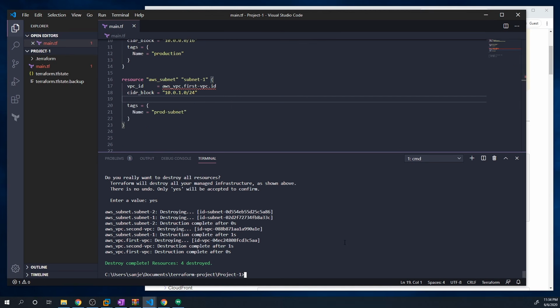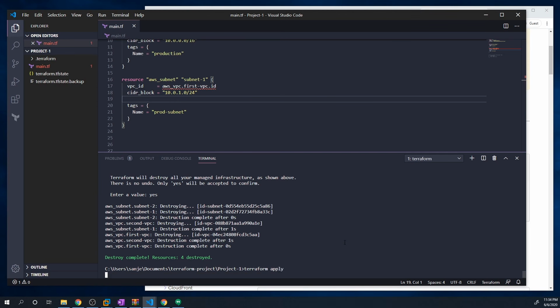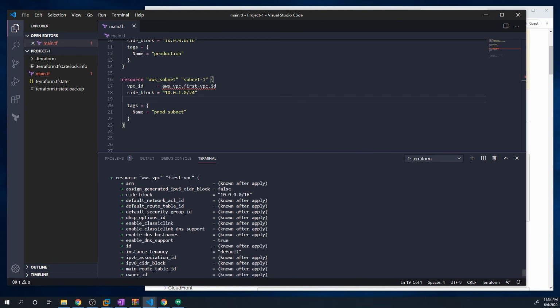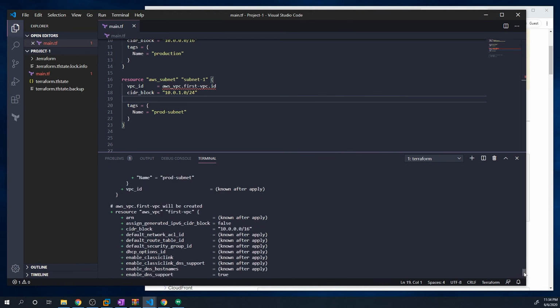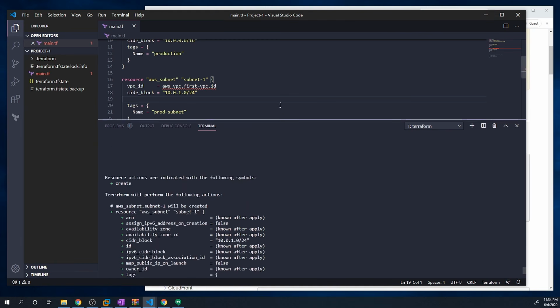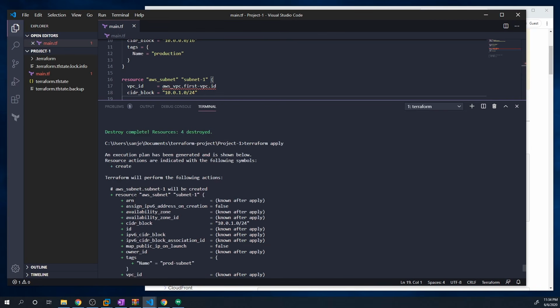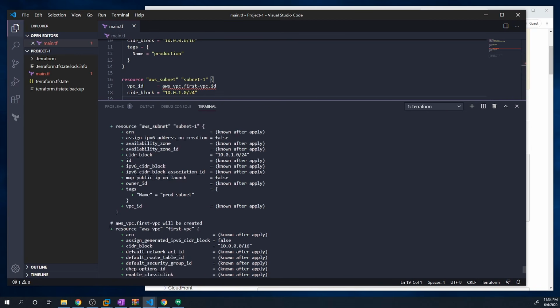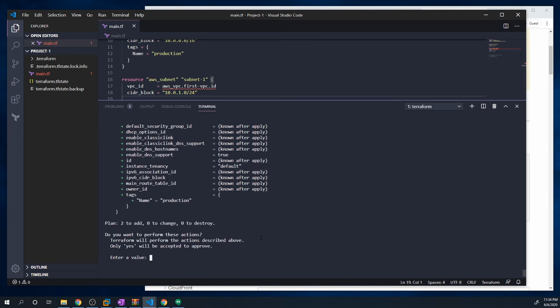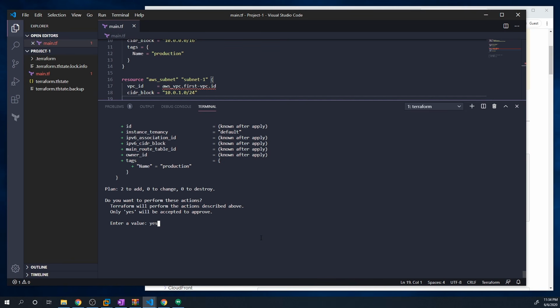Let's try to run this and deploy it. So we'll do a Terraform apply. And so we'll see all the changes that are being made. And let's scroll up a bit. And so you'll see that we're creating a subnet. And we're also going to be creating our VPC. And you'll see all the details that are being passed into it. So we can hit yes at this point, and it's going to deploy that VPC as well as that subnet.